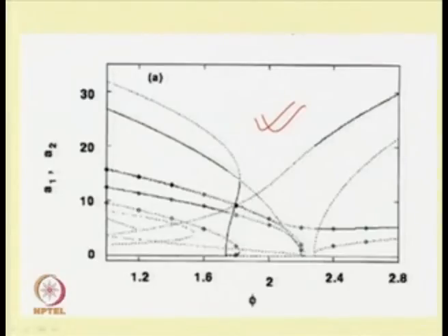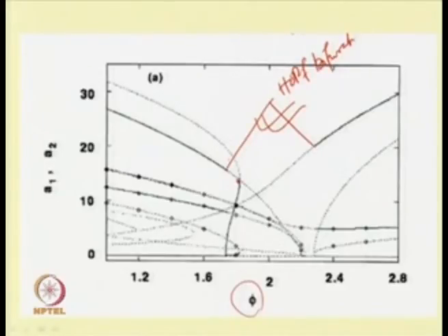For example, this point and these points are half bifurcation points, and at this half bifurcation point one can obtain the periodic response. Here, by taking this control parameter phi, if one finds the response, one can see the periodic response.